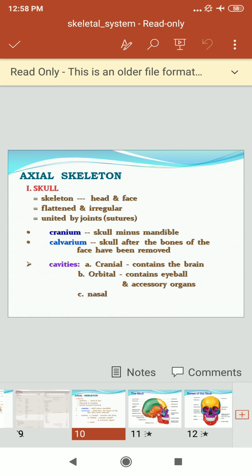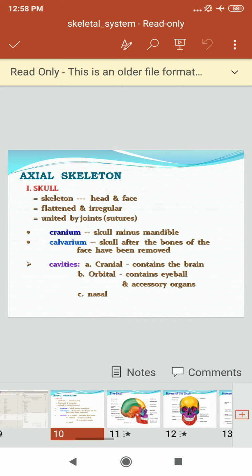The axial skeleton is skull, that is skeleton of head and face. The flattened and irregular bones united by joints, that is sutures. Cranium, skull minus mandible. Calvarium, skull after the bones of the face have been removed. The cavities,